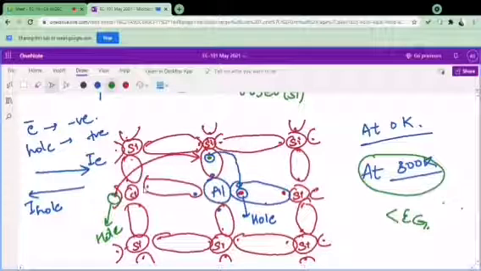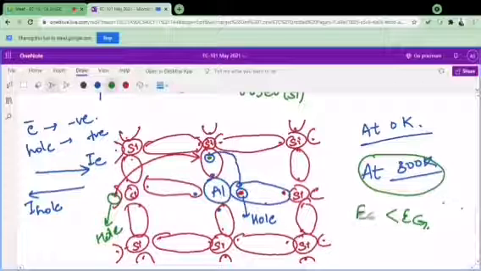We can't say movement of holes, because a hole is an imaginary term which we just use to explain our concepts, but actually it is just the electrons which are moving. They are going from one place to another, and from there to a third place, just to complete their octets every time. This silicon also wants to complete its octet. Everybody wants to complete their octet, so that's why they are moving from one to another, because in this impurity there were only three. So this is the reason this energy is very much less than Eg,